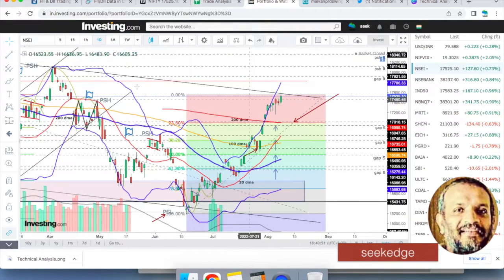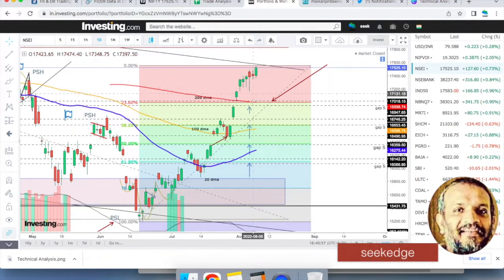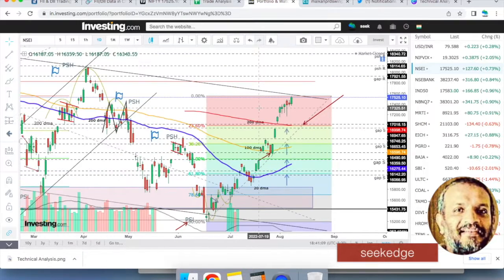Let's quickly see where that is. Right, let's switch off these Bollinger Bands. So this is what we are talking about. The first support is a confluence of Fibonacci retracement levels as well as 200 EMA as well as a gap. So this zone is the likely place where it can retrace. That's about 3% or 2.5% from the top if at all a retracement comes in, which is okay, which is very much normal because it has to take a breath. It has not taken one today also.